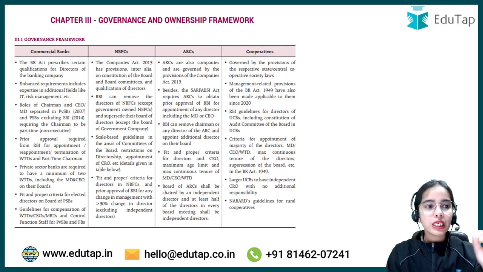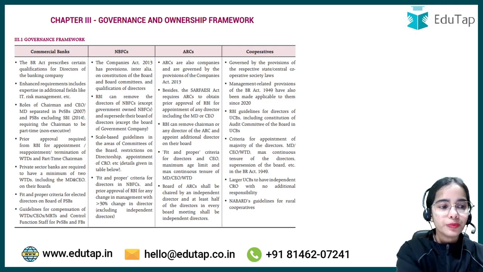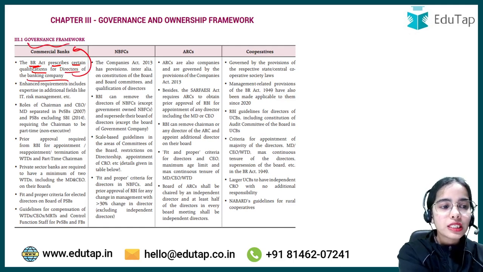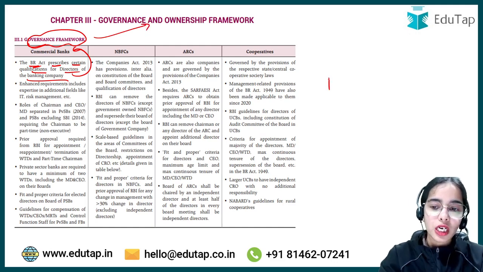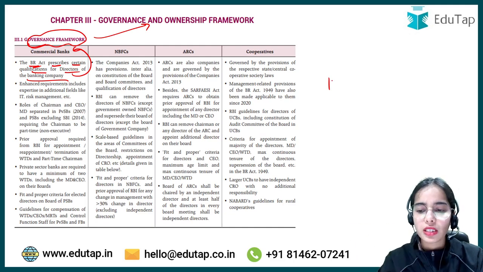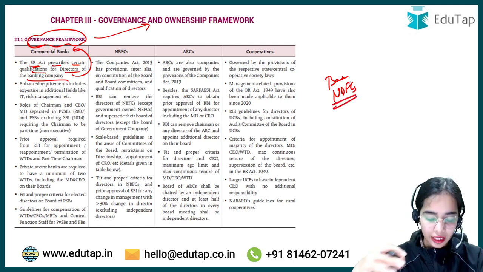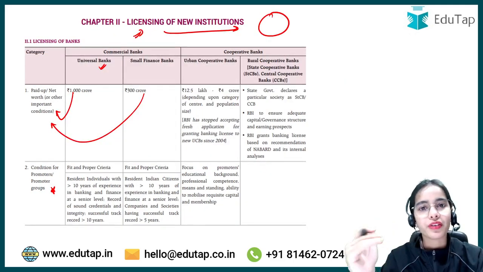Okay, similarly, the governance and ownership framework. The Banking Regulation Act prescribes certain qualifications for directors of a banking company. So there is the governance framework and the ownership framework that has been provided. I have just brought a few snippets, but it has been provided for the banks, for NBFCs, and for the other entities also. Similarly, the licensing norms have been provided for the banks, the NBFCs, and such.